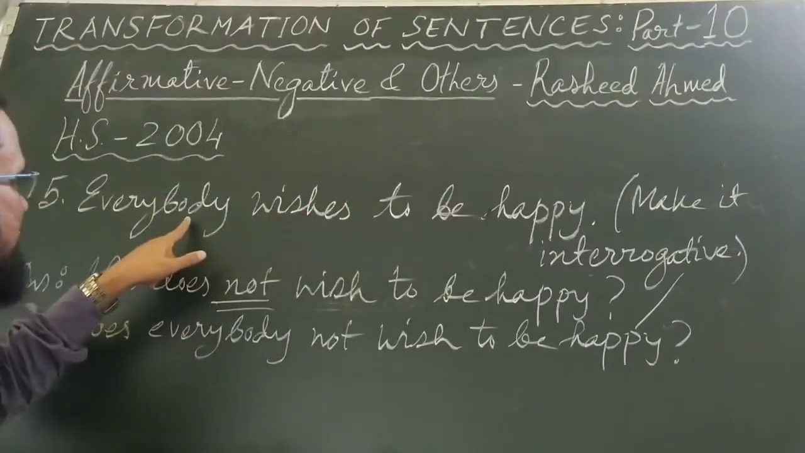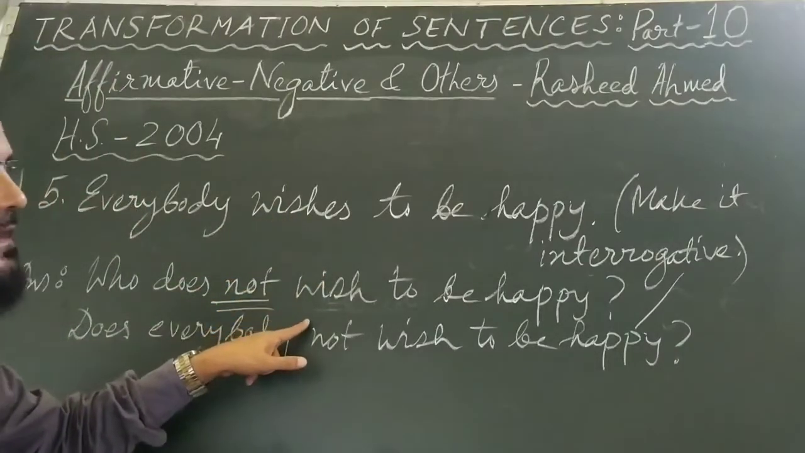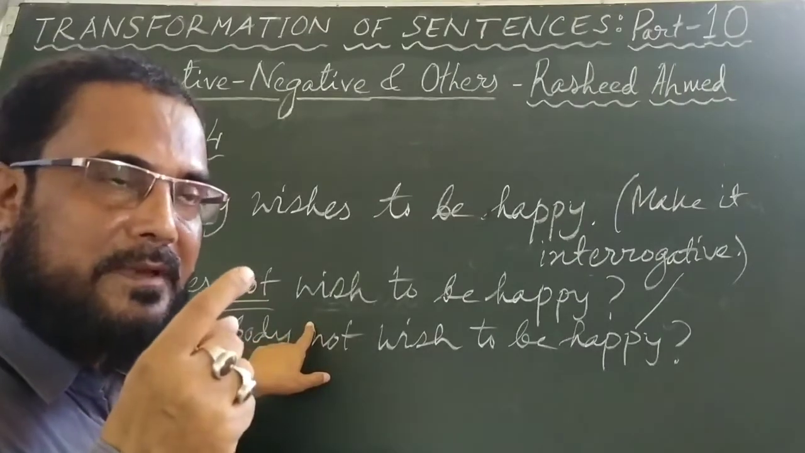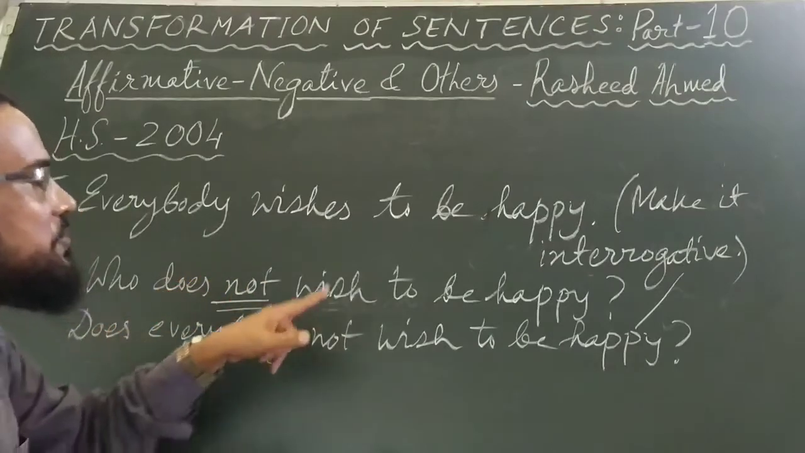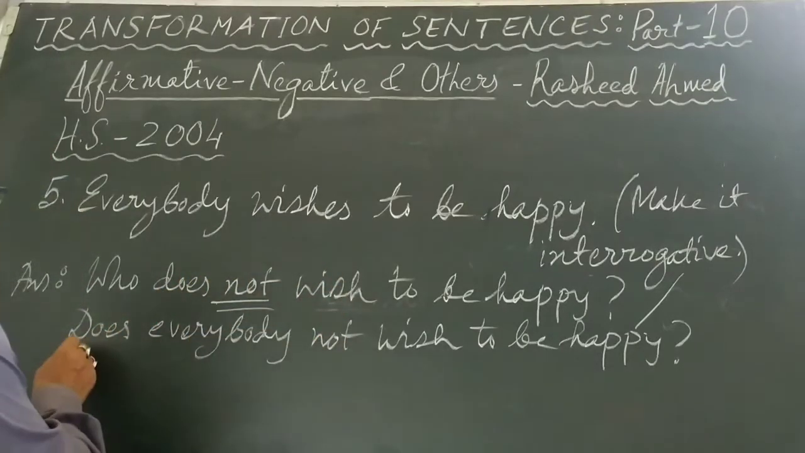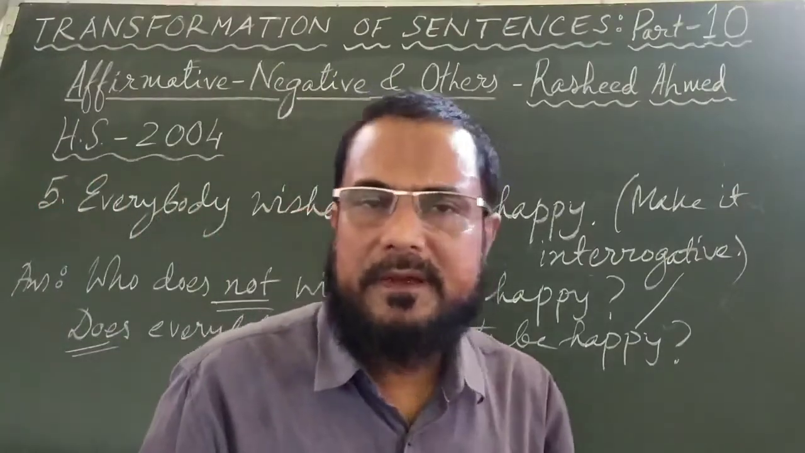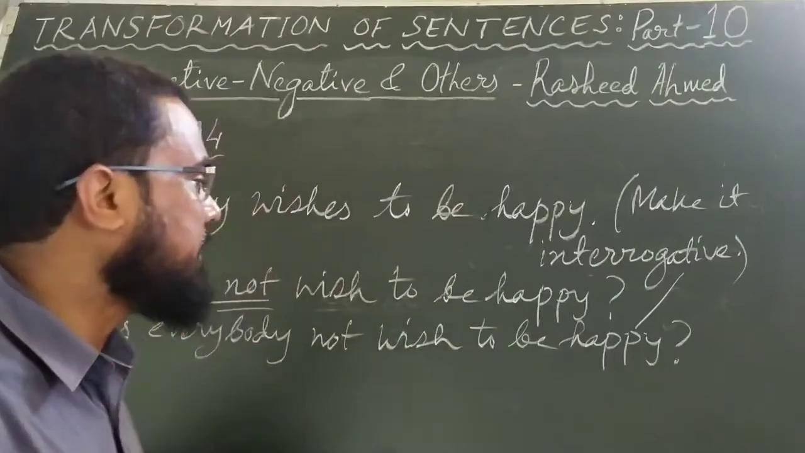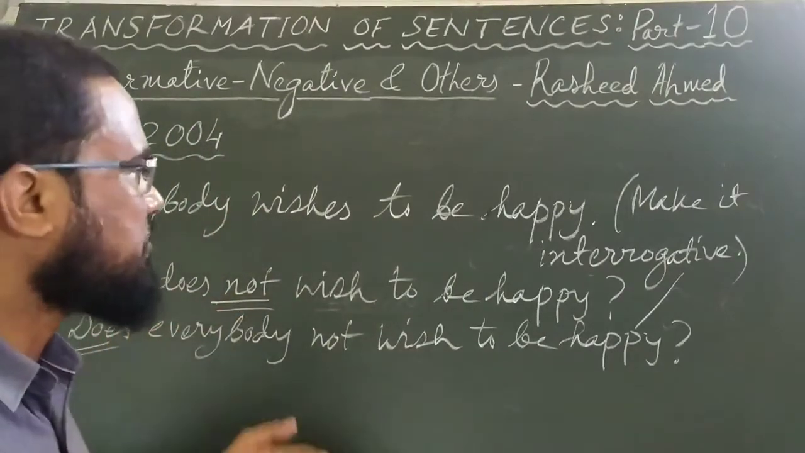So everybody wishes to be happy is an affirmative sentence. When you are changing it into interrogative, if you want the meaning to remain the same, then you have to say who does not wish to be happy. Or you can change it into a yes no type question also. Does everybody not wish to be happy? Or who does not wish to be happy? The first one I think sounds better. Both are correct. You can choose the first one.